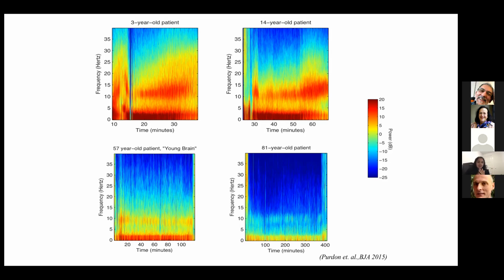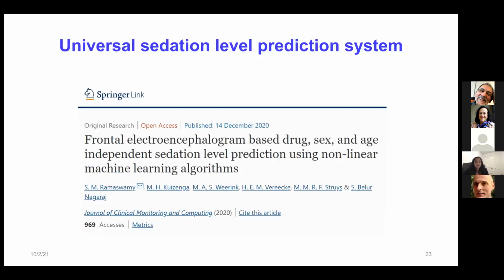We also noticed that these sedation level monitors do not work across genders either. They are gender specific. If a model works on male patients, it will not work on female patients and vice versa. To overcome these problems, we developed a novel artificial intelligence framework, and we used a blender system here as well. We called it the universal sedation level prediction system, where it is independent of drug, sex, and age. This paper is published in the Journal of Clinical Monitoring and Computing.